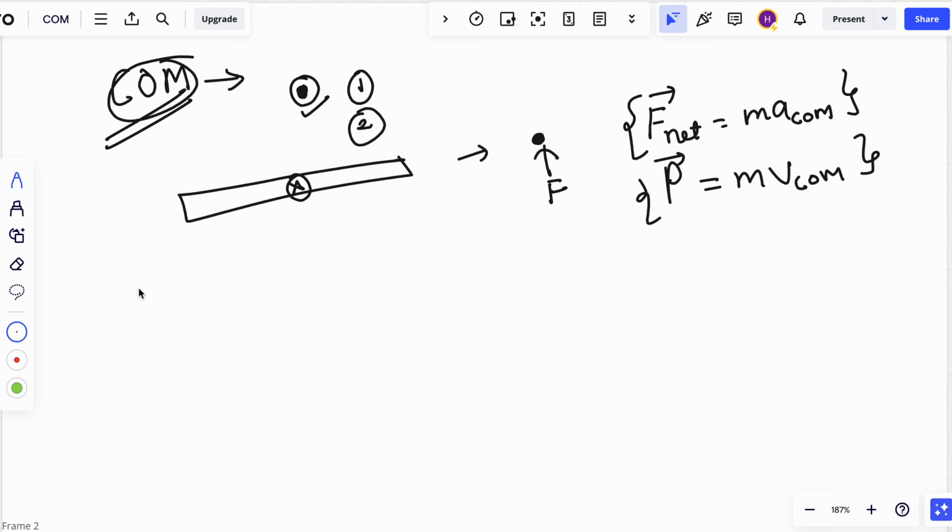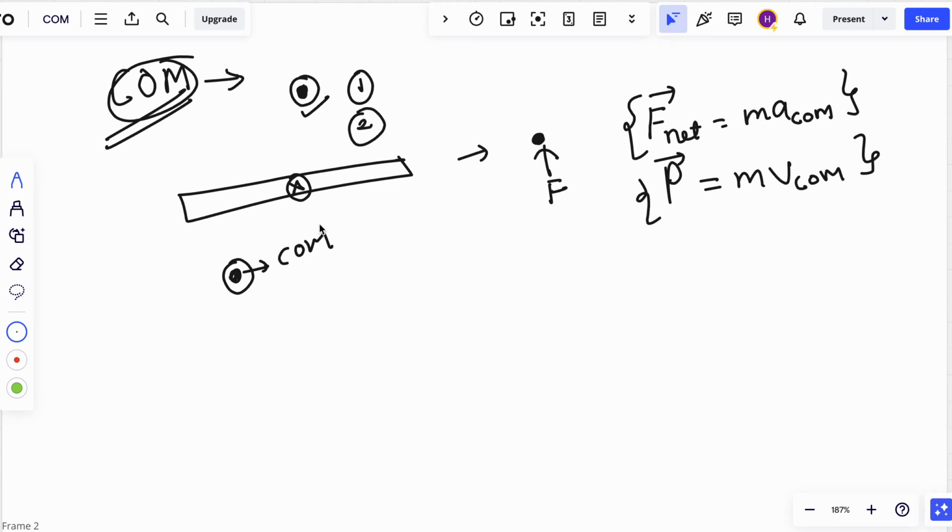Again, to give you an intuition, center of mass can be considered as a point mass of the object where the entire mass of the object is concentrated. So you can imagine that its mass is m, the entire mass is here, and whatever force is applied will act at this point, the center of mass. So this is how you imagine center of mass.